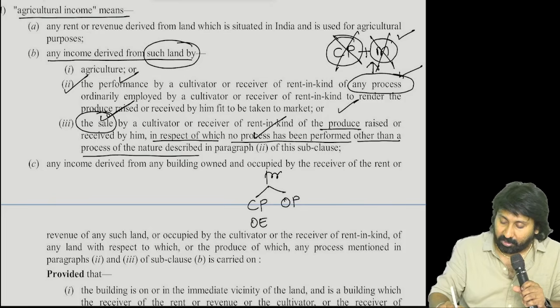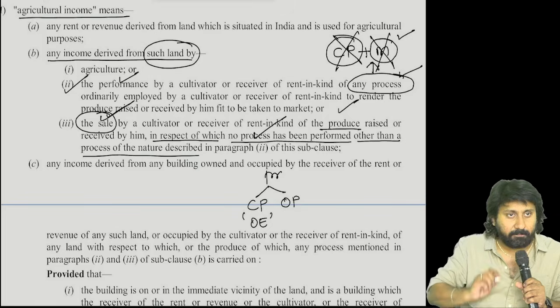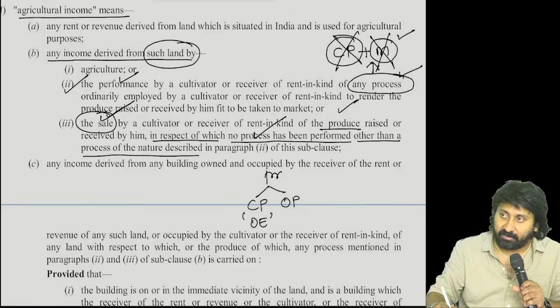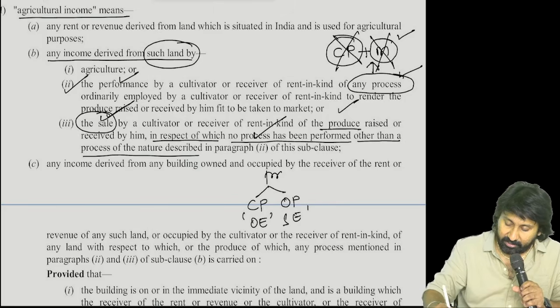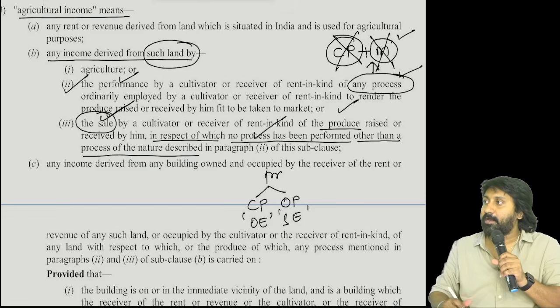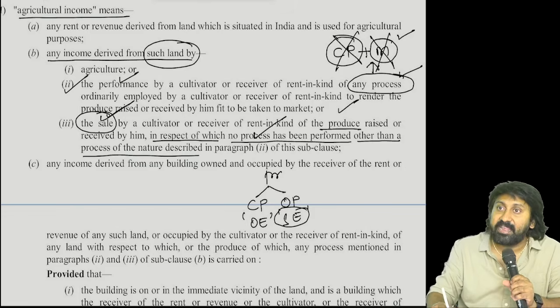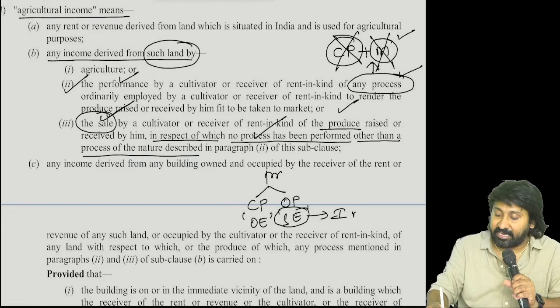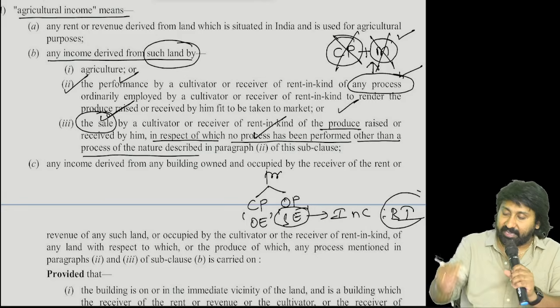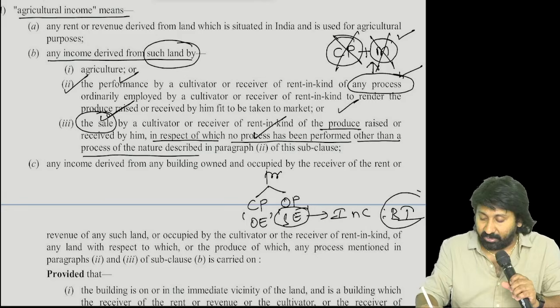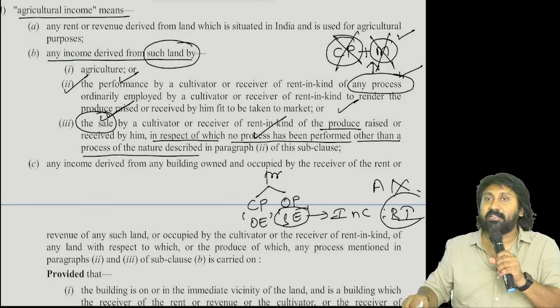Compulsory process we call as ordinarily employed. Special process or other process we call as specially employed. When you employ any special process, immediately this special process income will be treated as a business income, and will not be treated as an agricultural income.